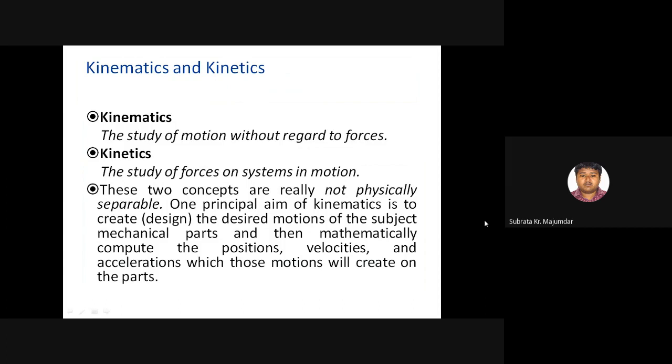Next, if we classify all the content of the kinetics and theory of machines, we can classify it in two ways. The first is statics, and the second is dynamics. Which one is statics and which one is dynamics? The statics part is when the machine is in rest condition.